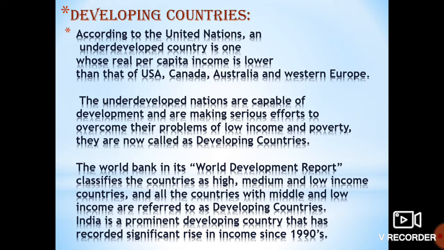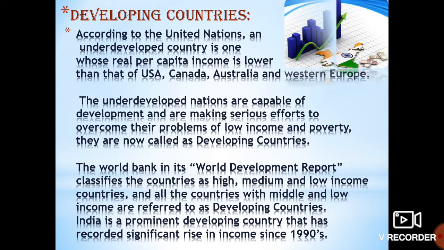And India is a prominent developing country that has recorded significant rise in income since 1990s. So India is which country? India is a developing country because from 1990s we can see that India is developing day by day.